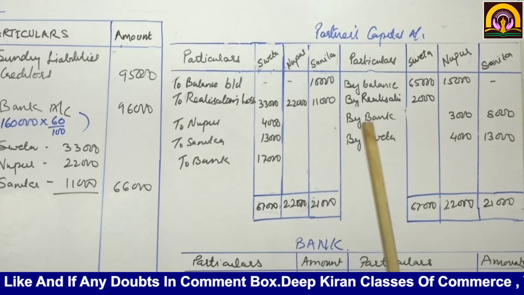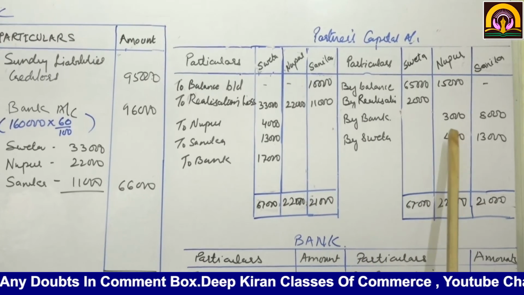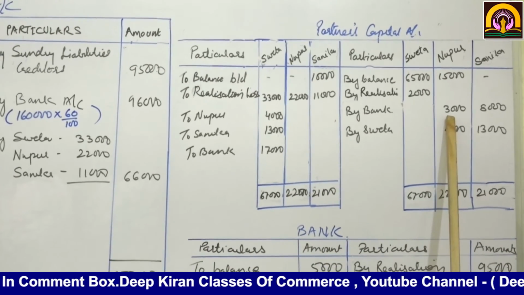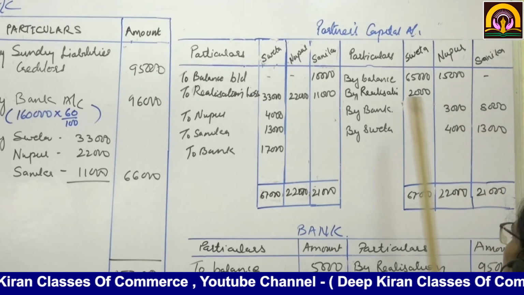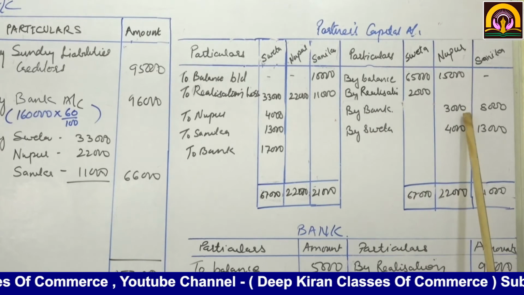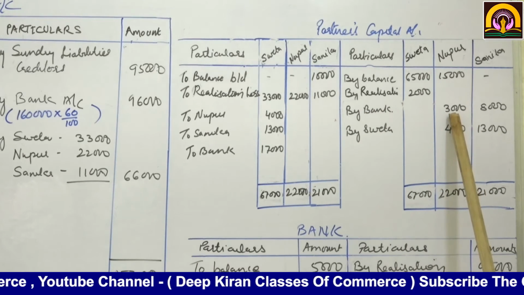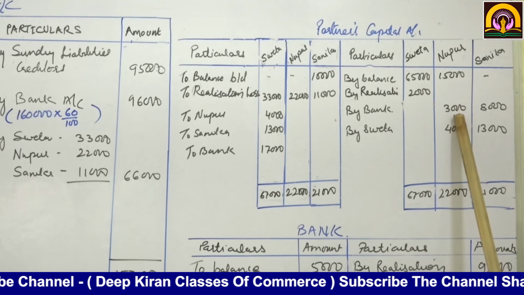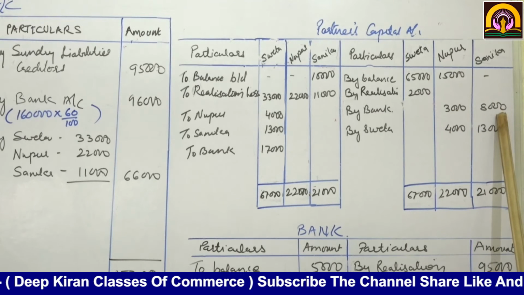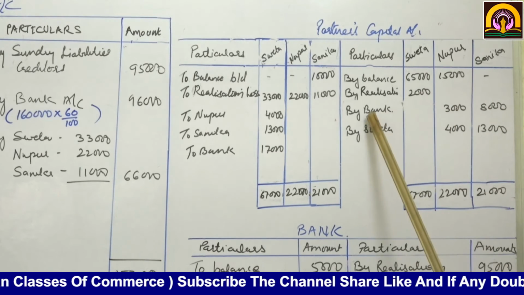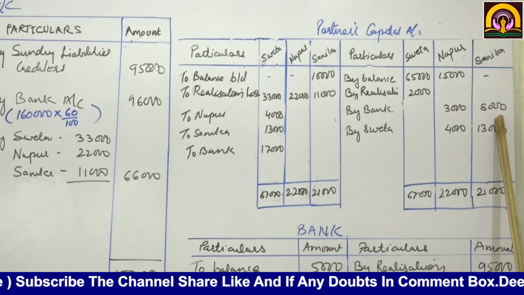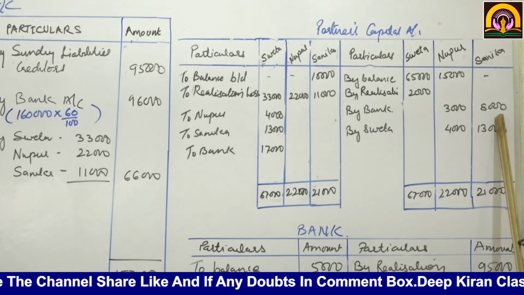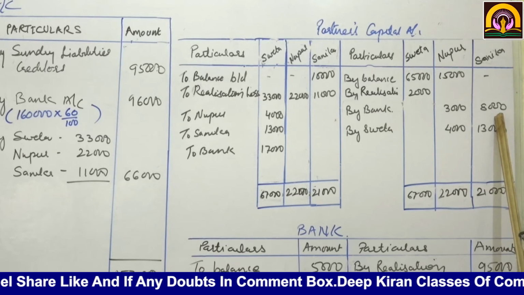Both the partners are insolvent, and Nupur can bring 3,000 from her private estate and Sanika 8,000. So by bank in Nupur's column 3,000 and in Sanika's column 8,000. Is it clear?